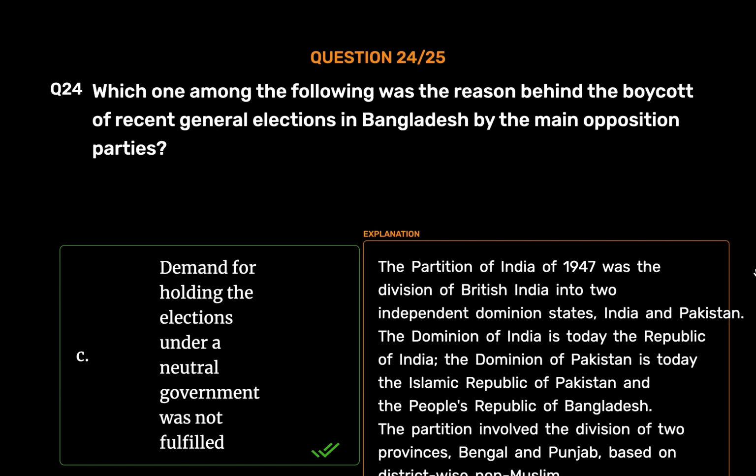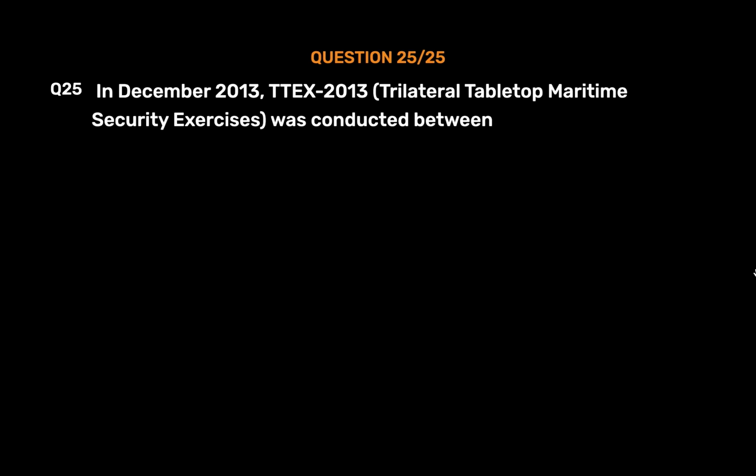The partition was outlined in the Indian Independence Act 1947 and resulted in the dissolution of the British Raj or Crown rule in India. The two self-governing countries of India and Pakistan legally came into existence at midnight on the 15th of August 1947.